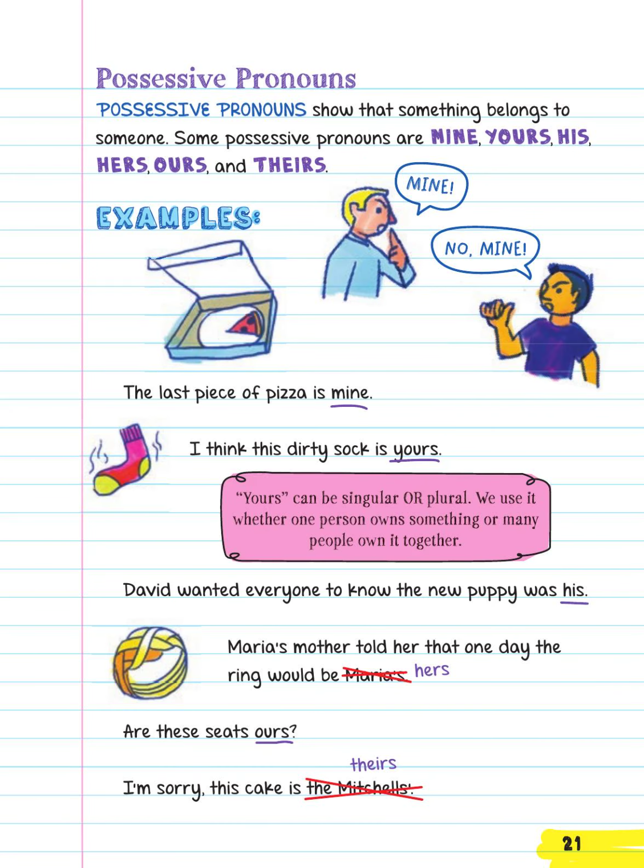Possessive pronouns. Possessive pronouns show that something belongs to someone. Some possessive pronouns are mine, yours, his, hers, ours, and theirs. Examples. The last piece of pizza is mine. Mine is the possessive pronoun. I think this dirty sock is yours. Yours can be singular or plural. We use it whether one person owns something or many people own it together.